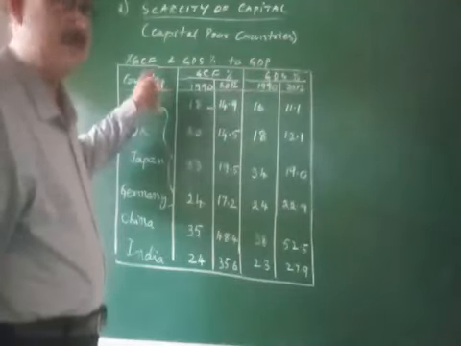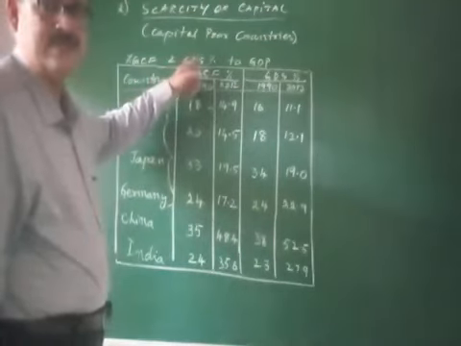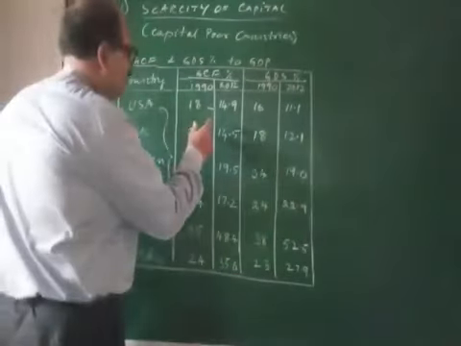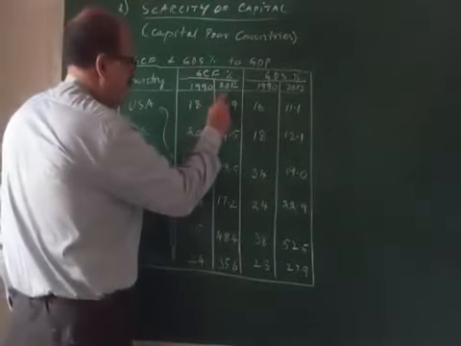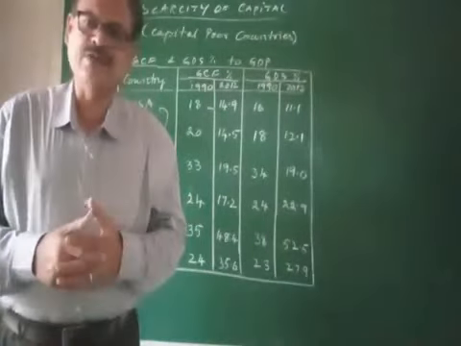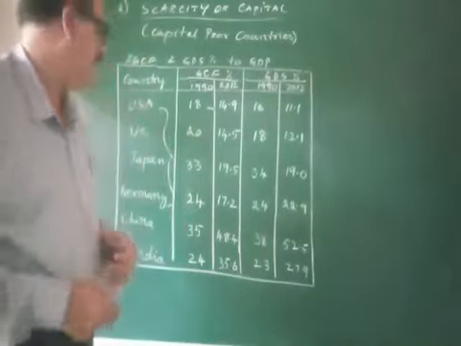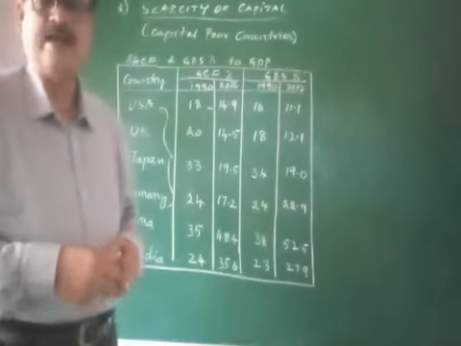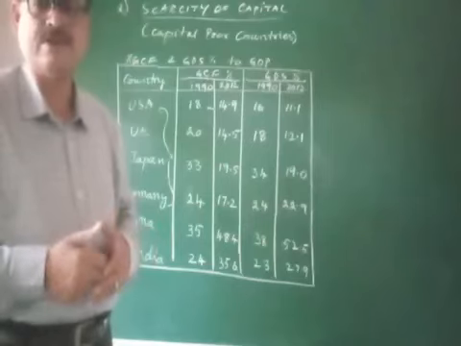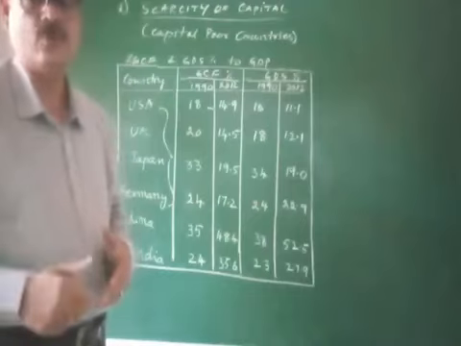It is the percentage of GCF, gross capital formation, and GDS, gross domestic savings to GDP. And the data is for the period 1990 and 2012. See here, two groups of countries have been shown here for comparison: the developed countries like USA, UK, Japan and Germany, and developing countries like China and India. There is an enormous difference between the GCF and GDS of these two groups of countries.